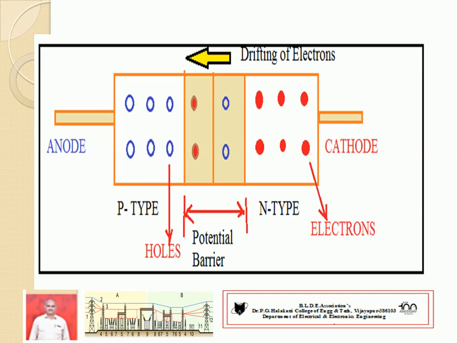This will create a potential barrier. These opposite charge carriers prevent further crossing of electrons and holes. Hence, there is no conduction without any voltage or any type of energy applied.